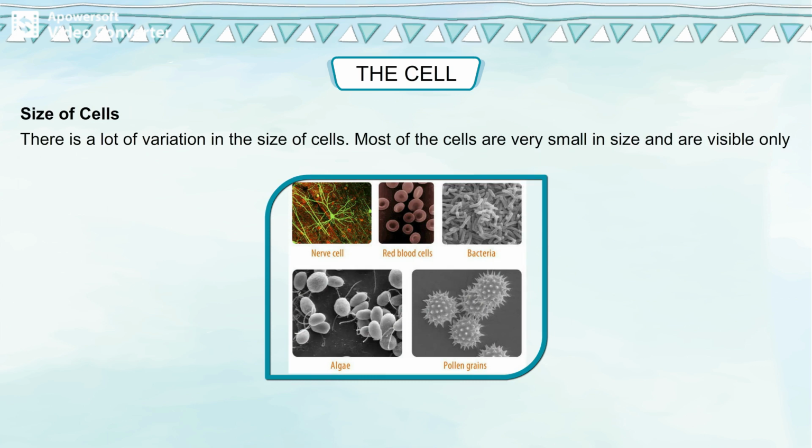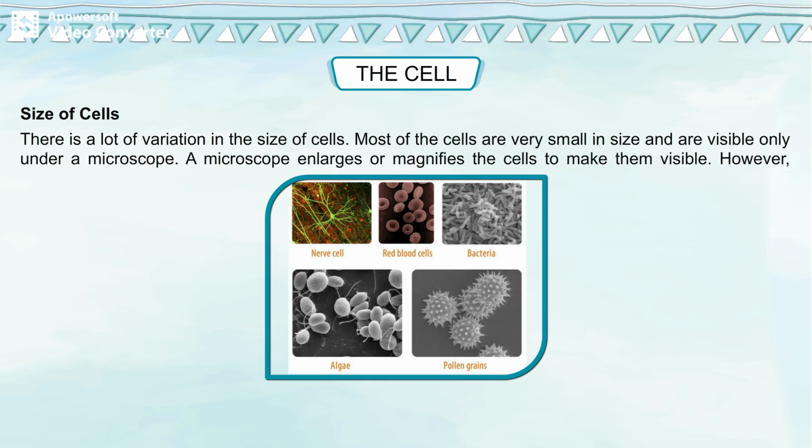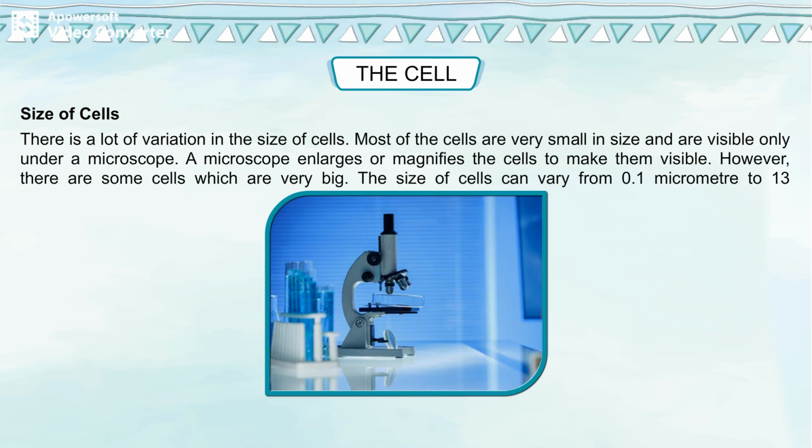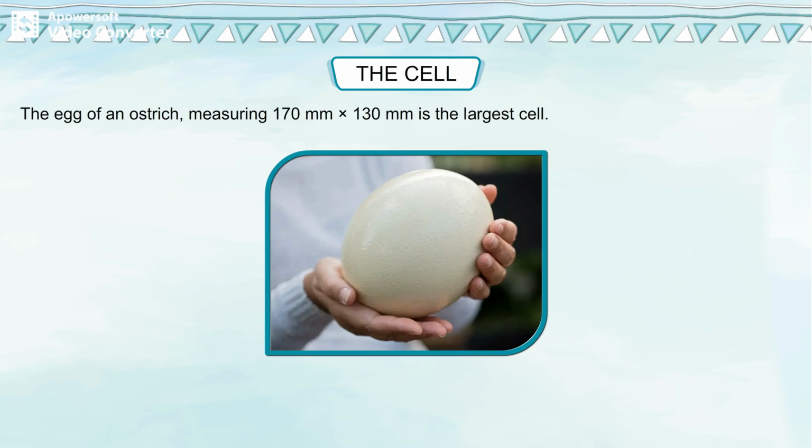Most of the cells are very small in size and are visible only under a microscope. A microscope enlarges or magnifies the cells to make them visible. However, there are some cells which are very big. The size of cells can vary from 0.1 micrometer to 13 centimeters. The egg of an ostrich measuring 170 millimeter into 130 millimeter is the largest cell.